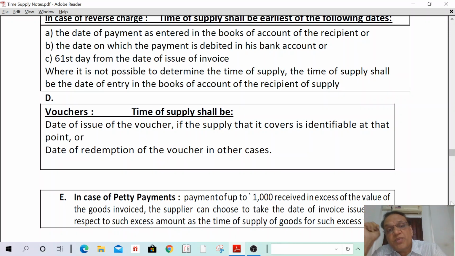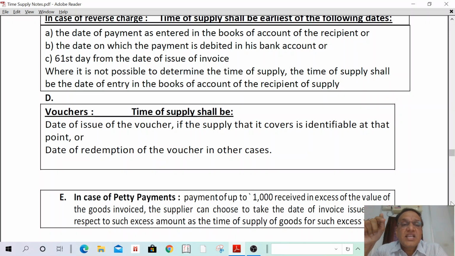In case of supply of goods, one more addition is there. Two differences are there. First, A and B are common. In C's place, that is the 31st day from the date of invoice, and one more point is date of receipt of goods. In case of supply of goods under reverse charge, what is the time of supply? Date of receipt of goods, date of payment entered in the books of accounts of the recipient, date on which the payment has been debited in the recipient's books of account, or the 31st day from the date of invoice.